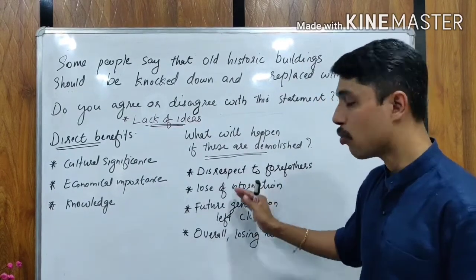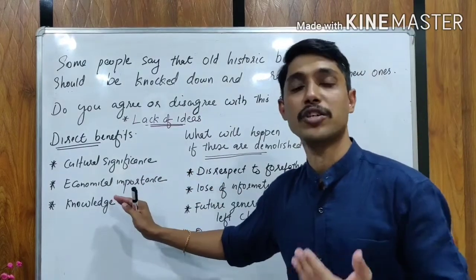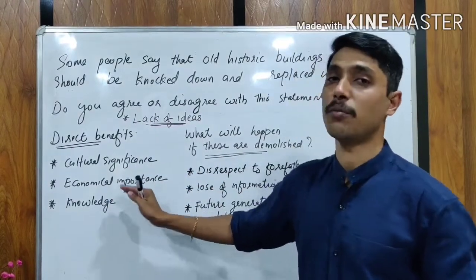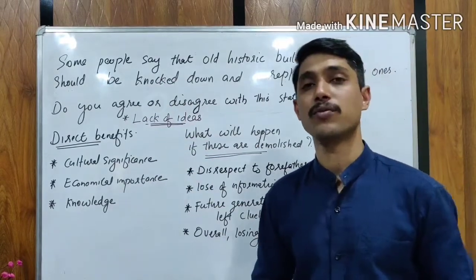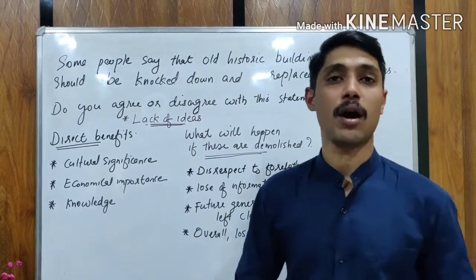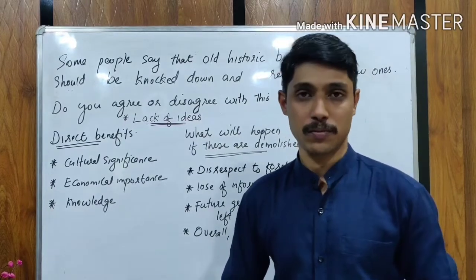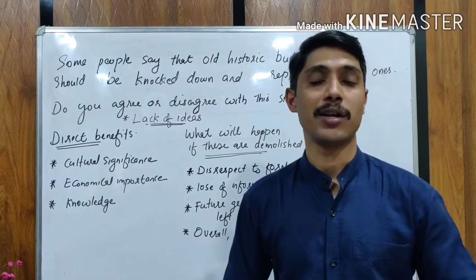So here you are writing in favor of older buildings. Here also you are writing in favor of older buildings. That means the total essay is in disagreement. So dear friends, when you write agree-disagree questions, it's always better to choose one side and always try to avoid contradictions. In the next video, I will be talking about 'to what extent do you agree or disagree' questions.